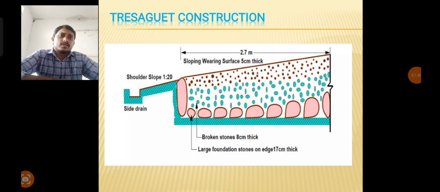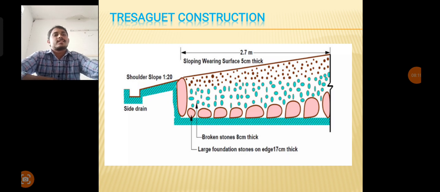So the width of the road is provided 2.7 meters. The total thickness of the road is provided 30 centimeters. So when compared to the Roman development, the total thickness is reduced. In Roman development, 1.2 meters is provided, which means 120 centimeters. When compared to the Roman development, the total thickness is very large, but in Tresaguet construction, the total thickness is very less, that is 30 centimeters is provided.